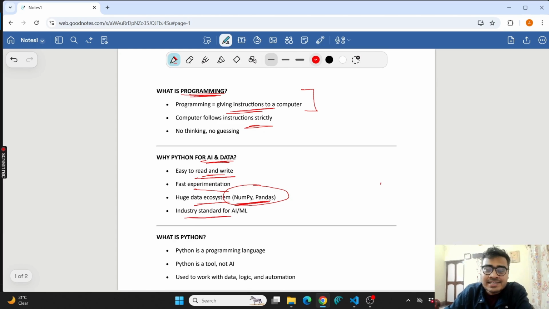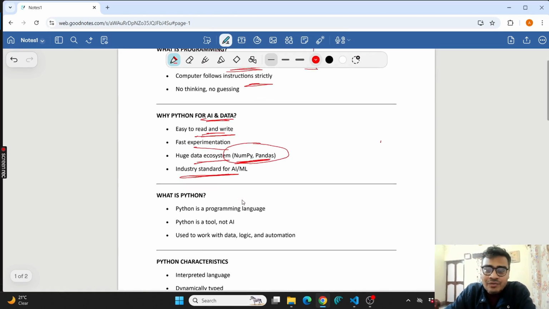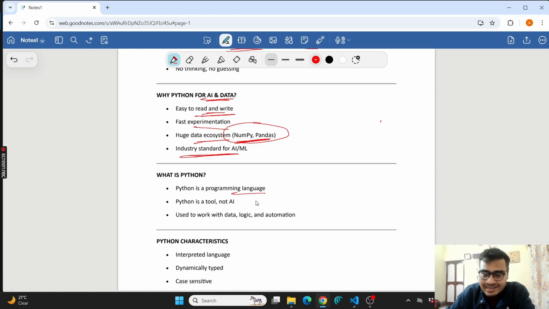Next, of course, it is an industry standard for AI/ML. Python is used in industry, especially in the AI domain. And it is easy to learn, even for non-CS aspirants or students from a non-CS background, unlike other languages. Next, Python is used to work with data, logic, and automation. Automation is again related to AI. When we automate any task, Python is very good at that. Data we have already discussed.